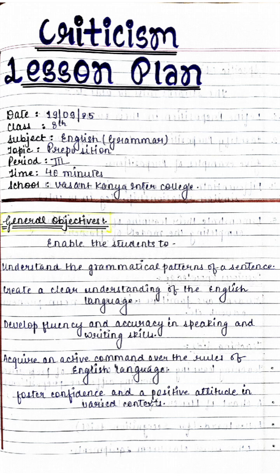It starts by writing the general objective first, which enables the students to understand the grammatical pattern of a sentence, create a clear understanding of the English language, develop fluency and accuracy in speaking and writing skills, acquire an active command over the rules of English language, and foster confidence and positive attitude in varied contexts.